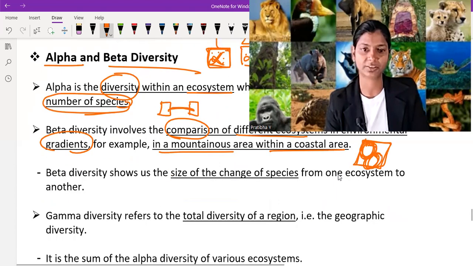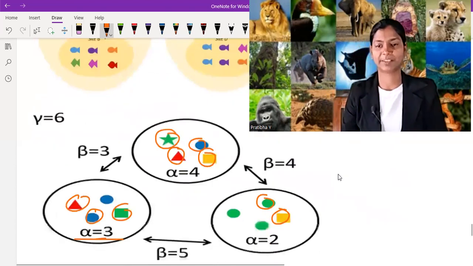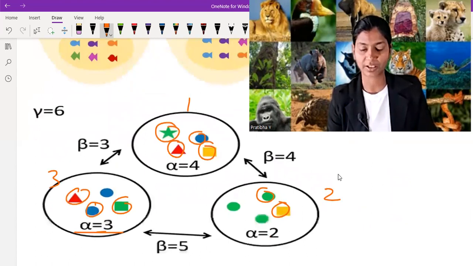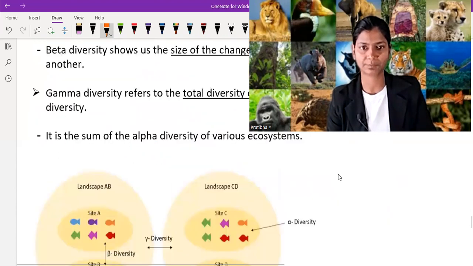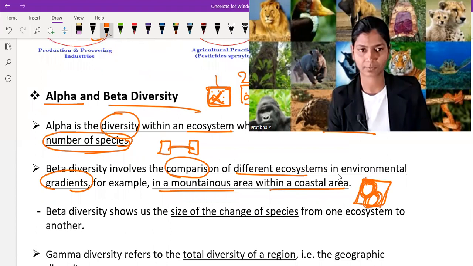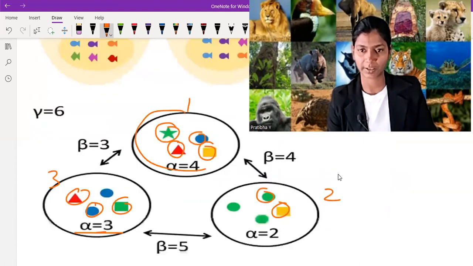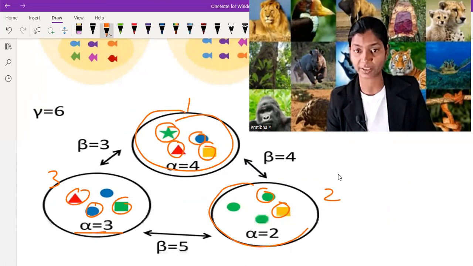In this picture, you can clearly see beta diversity: first ecosystem, second ecosystem, third ecosystem. We compare the two ecosystems, and beta is not within, it is between.